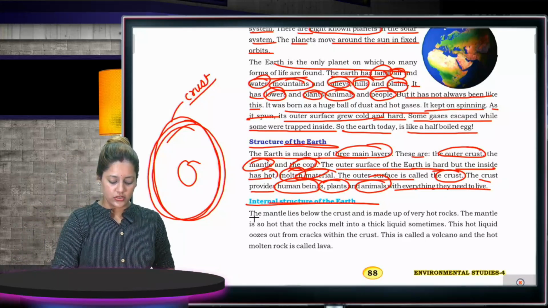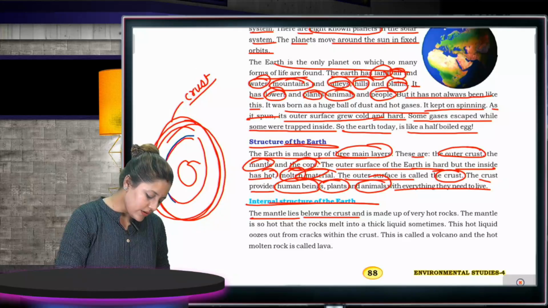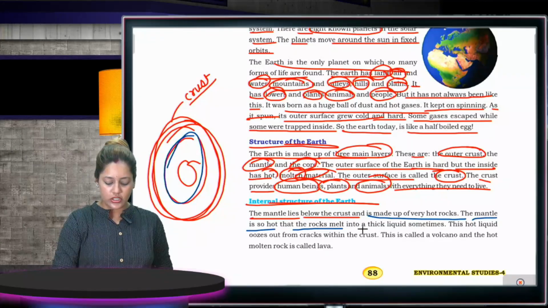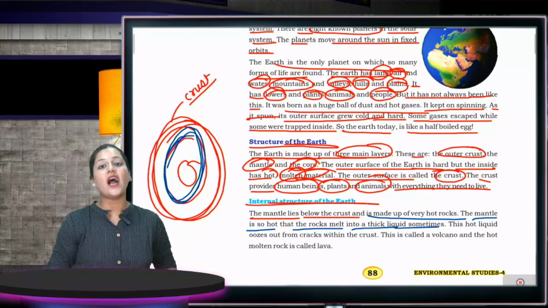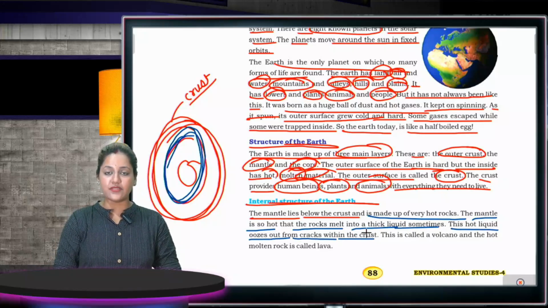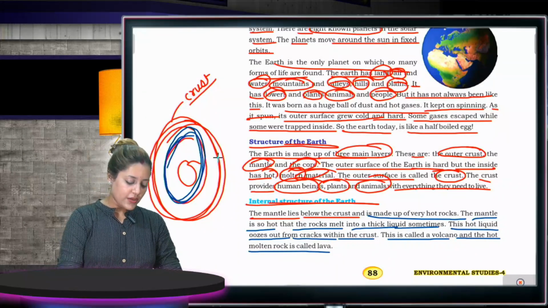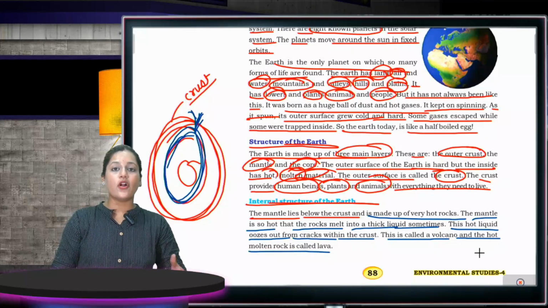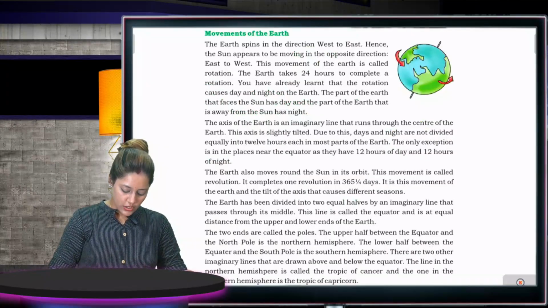Internal structure of Earth. The mantle lies below the crust. It is made up of very hot rock. The mantle is so hot that the rocks sometimes melt into a thick liquid. This means the temperature of the mantle is so high that even rocks can melt. This hot liquid oozes out from cracks within the crust, and this is called a volcano, and the hot molten rock is called lava. Sometimes this liquid comes out from the crust as lava from the volcano.